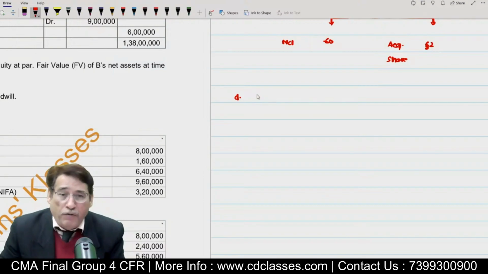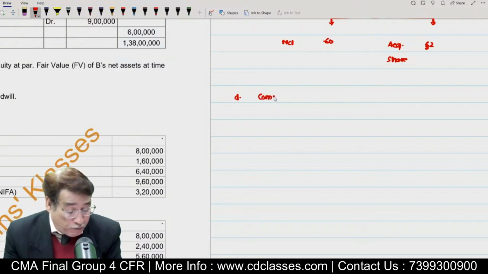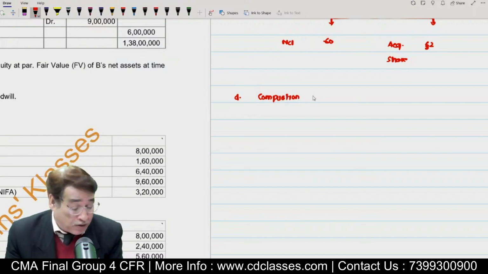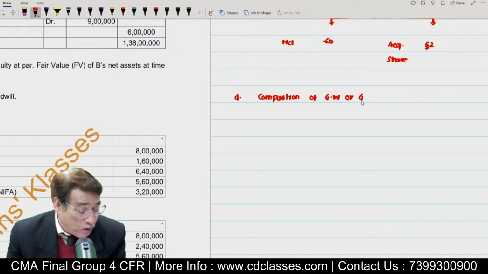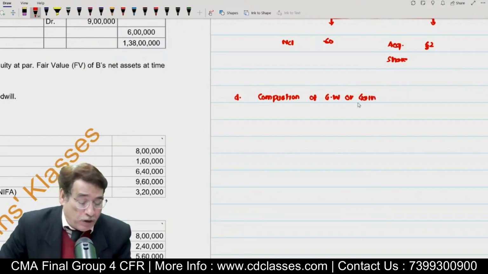Now we come across the next point. The next point deals with computation of goodwill or gain on bargain purchase. Standard says that on the date of acquisition, acquirer company must compute goodwill or gain on bargain purchase. Some small question definitely is going to strike in the examination out of this particular topic.